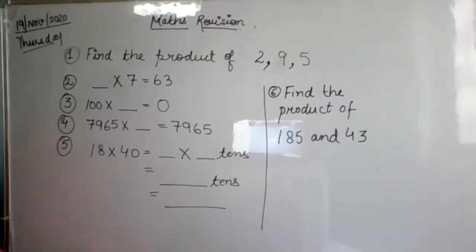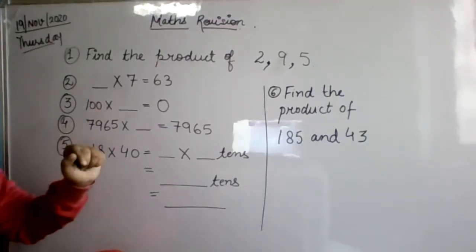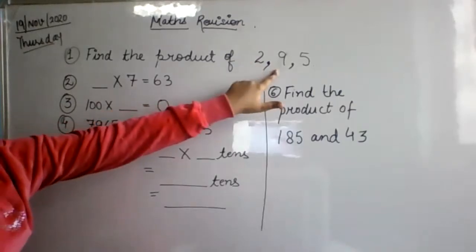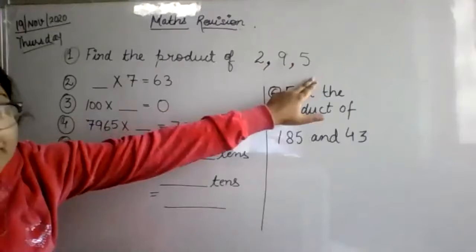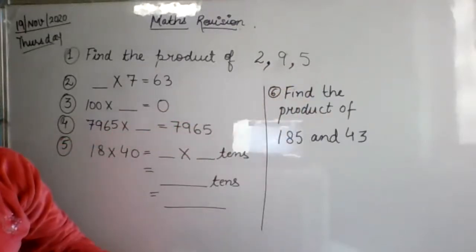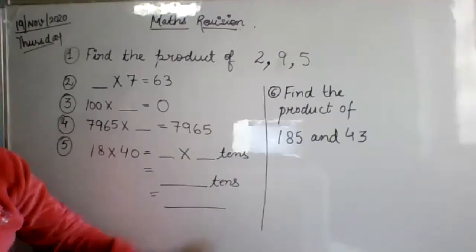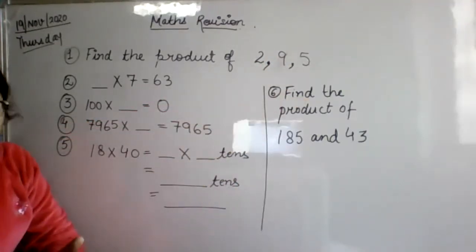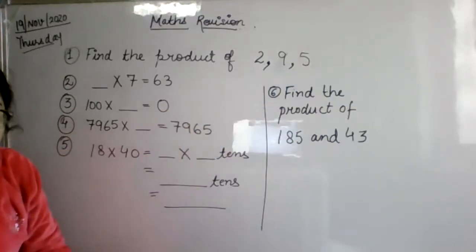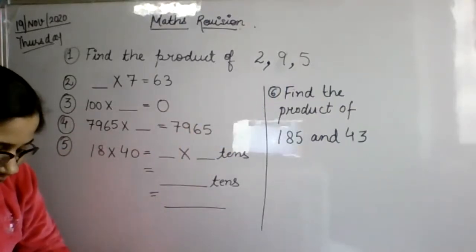Okay, Mokshit, I got the answer. Yes, Mokshit, very good. Mokshit, I would suggest you, beta. See, 2 9s are 18 you have done. Okay, but I can tell you one easy method. If you multiply 2 by 5 first, 2 5s are 10. Okay, and 10 9s are 90. It is more easier. So do like this, okay? Multiply 2 and 5 first. It will be easier, although your answer is correct. But do this one, it will be easy for you. Okay, Mokshit? Good, Mokshit. Very well done, Mokshit. Perfect.